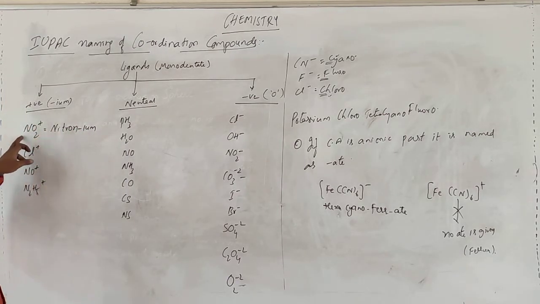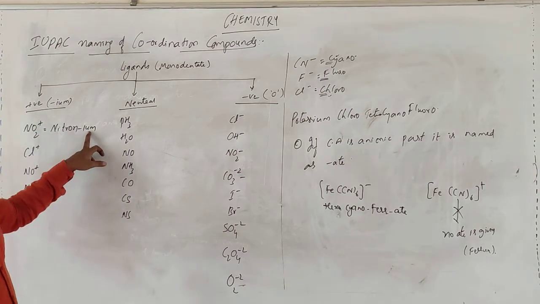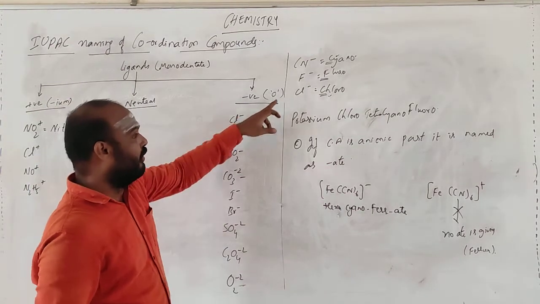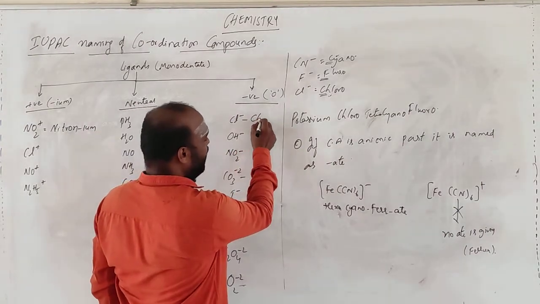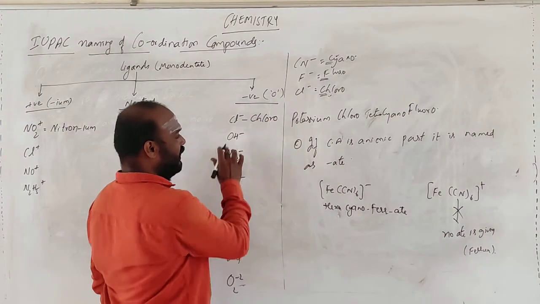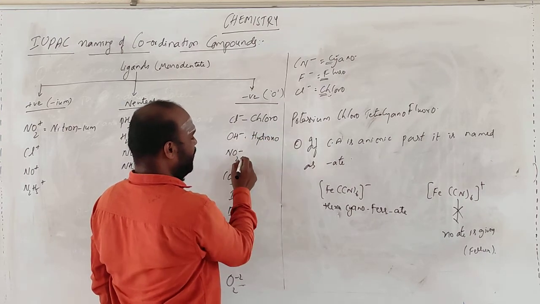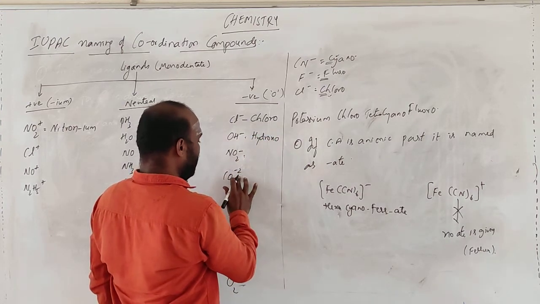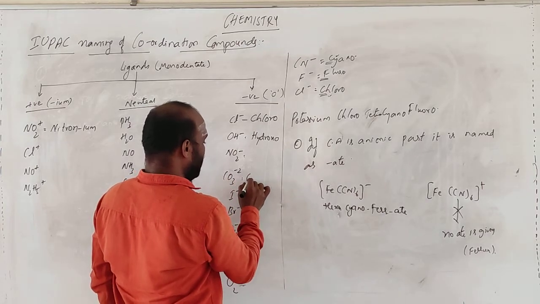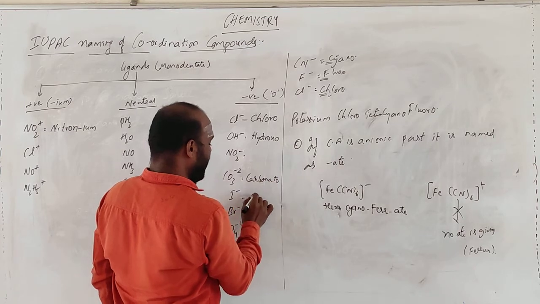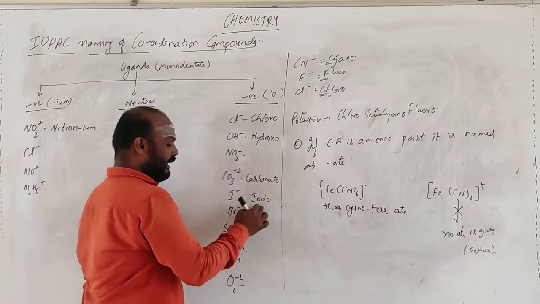If it is negative, it ends with O. This is chlorine, so this will be chloro. This one is hydroxo. This one is carbonato. I minus is iodo.